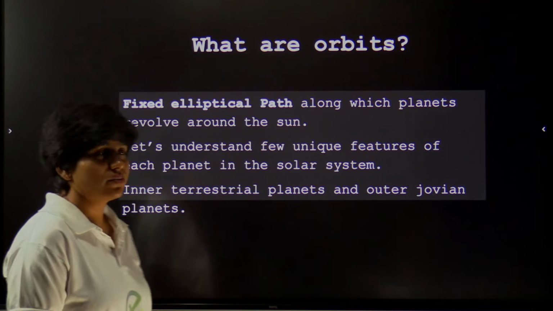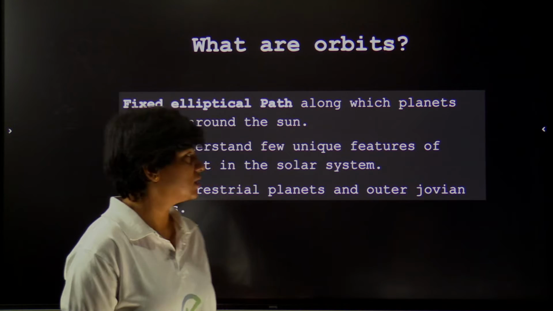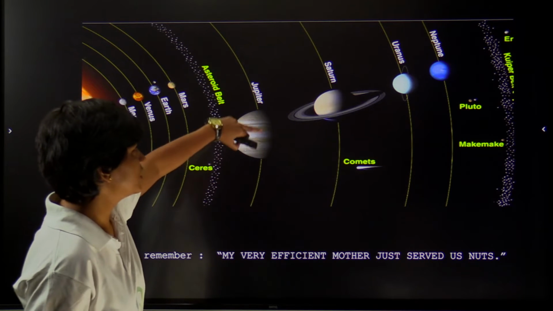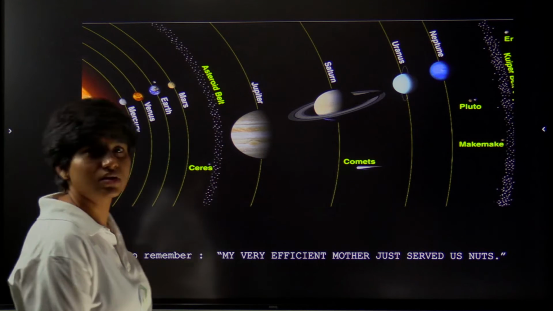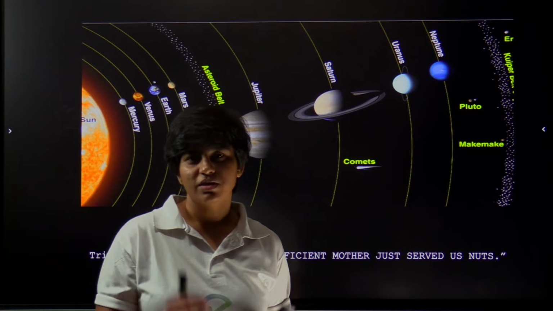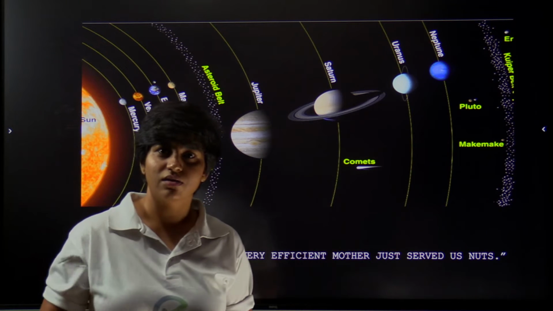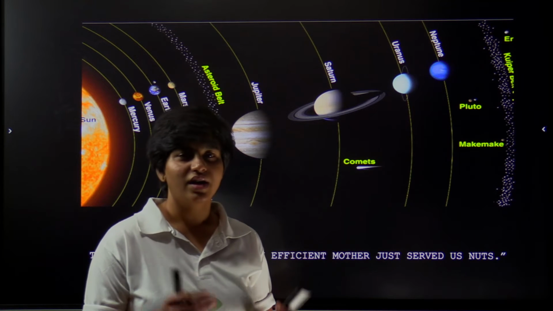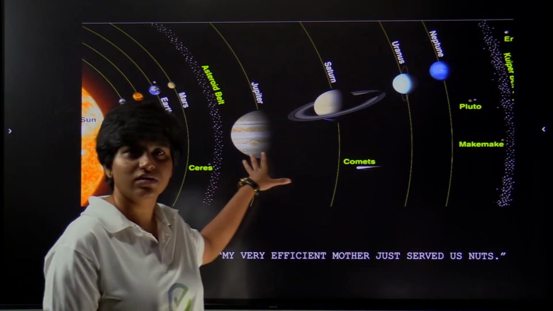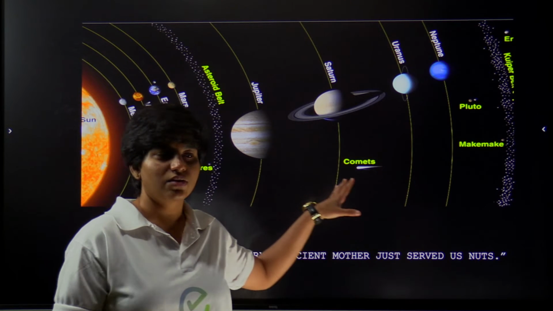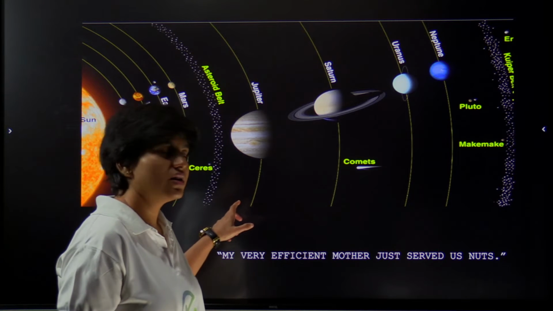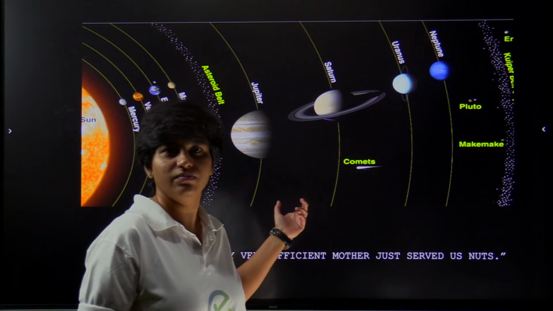So what are orbits? Orbits are nothing but the path upon which each planet revolves around the sun. You might be thinking, is this path like a real road? Does it exist like that? No, nothing like that. It's just an imaginary path. You must be thinking, how does a planet revolve in a certain path without deviating?